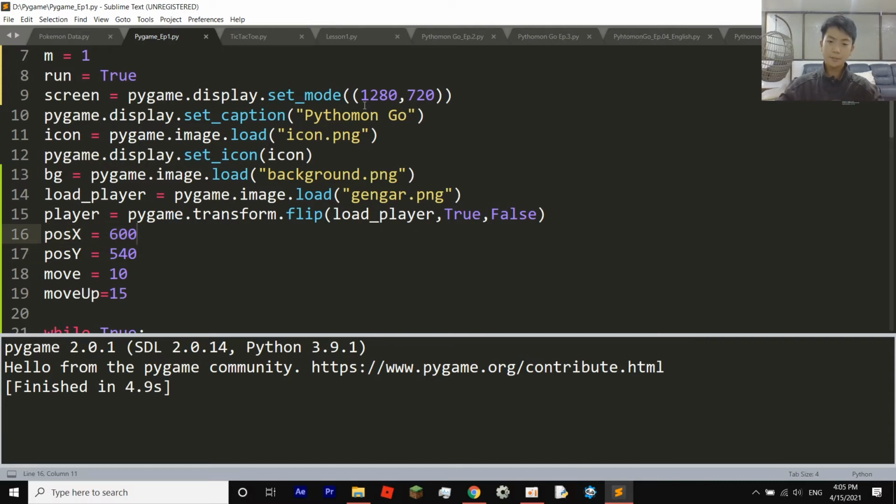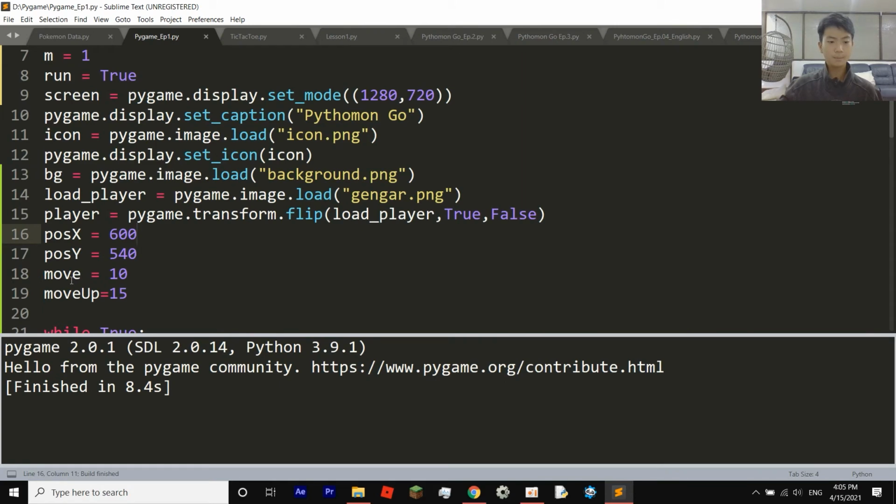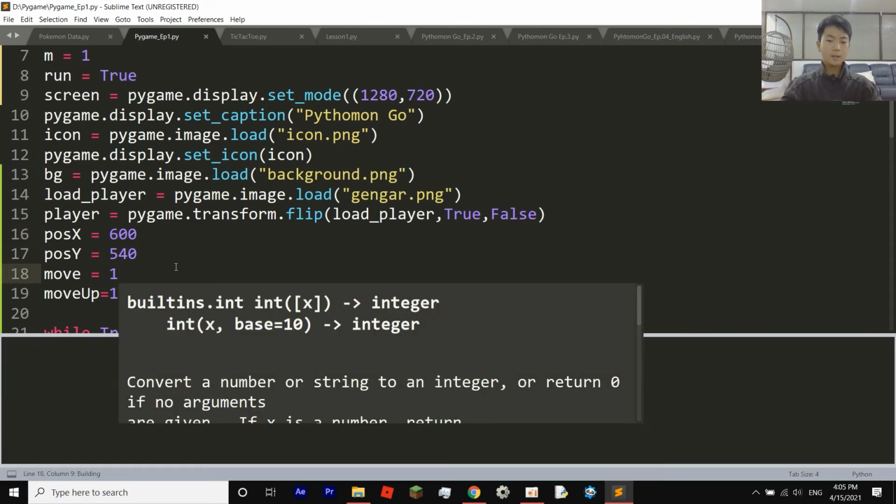If you're using the same size as I am, then you would want to use 600 by 540 pixels, which will get it on the floor and in the middle of the screen, like so. And now this is how much it will move. The more you decrease this by, the less it will move.